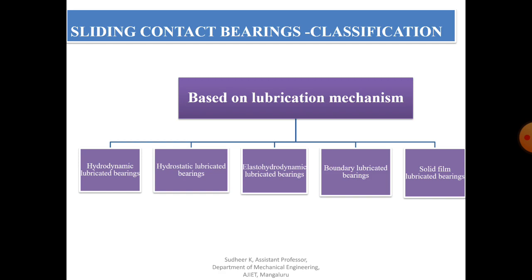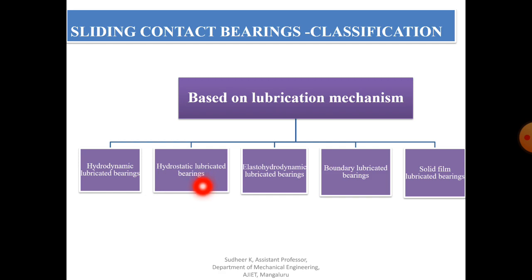The second one is the hydrostatic lubricated bearing. In this bearing, externally pressurized lubricant has to be fed into the bearing to separate the surfaces with a thick film of lubricant. That is called a hydrostatic bearing. That is the main difference between hydrodynamic and hydrostatic. Externally pressurized, with the help of a pump, we have to supply the lubricant. That is only seen in hydrostatic lubricated bearings.